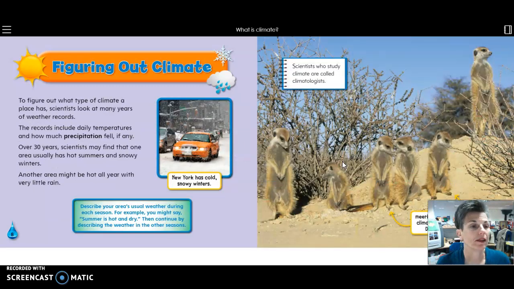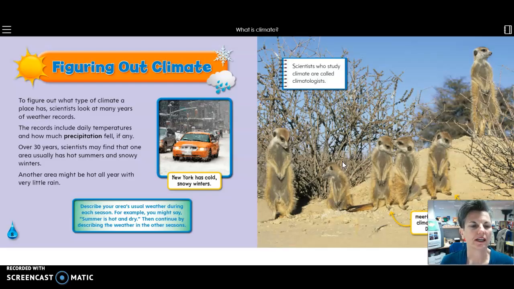Figuring out climate. To figure out what type of climate a place has, scientists look at many years of weather records. The records include daily temperatures and how much precipitation fell, if any. So precipitation is what, guys? Right, moisture. So that could be hail, rain, snow, sleet, right?